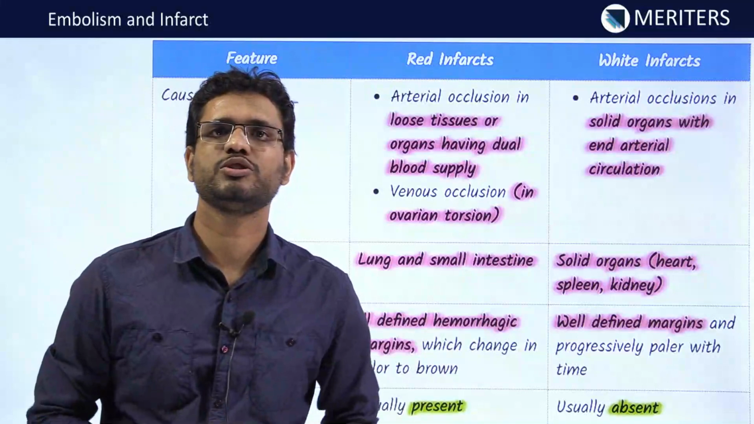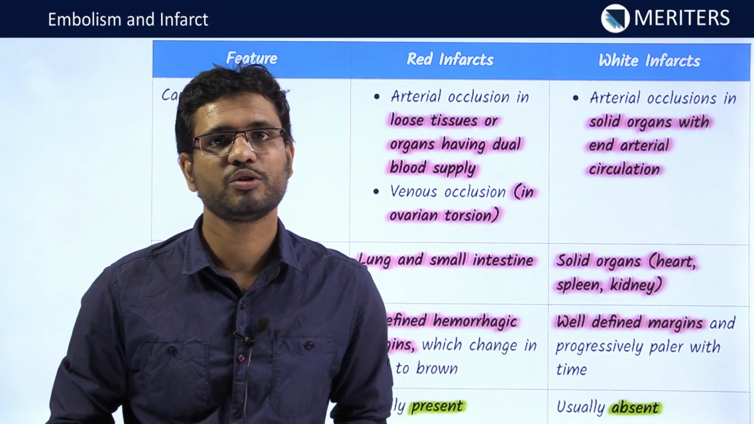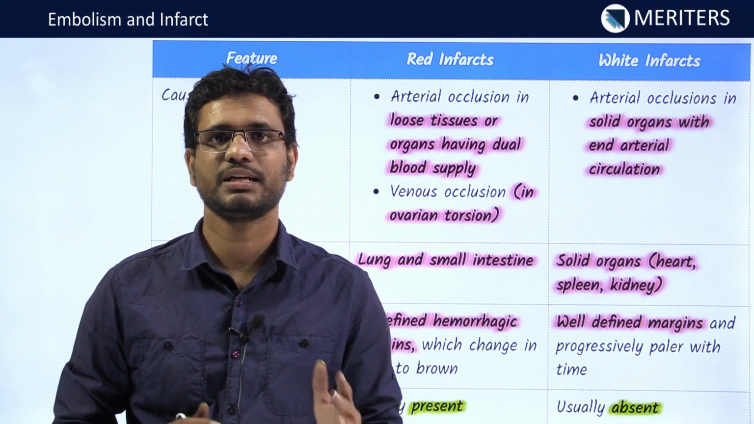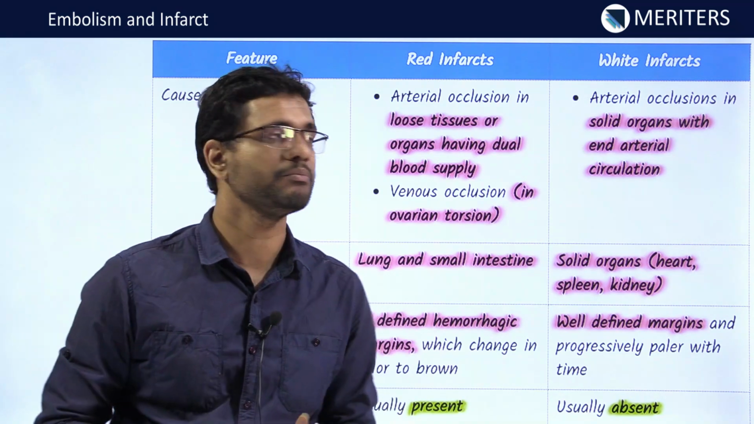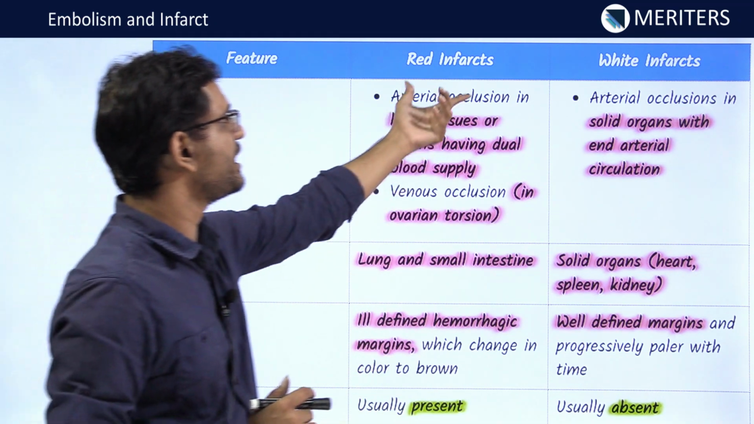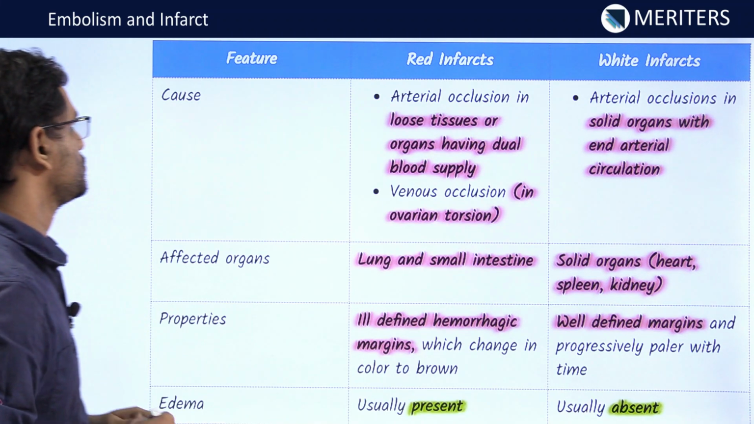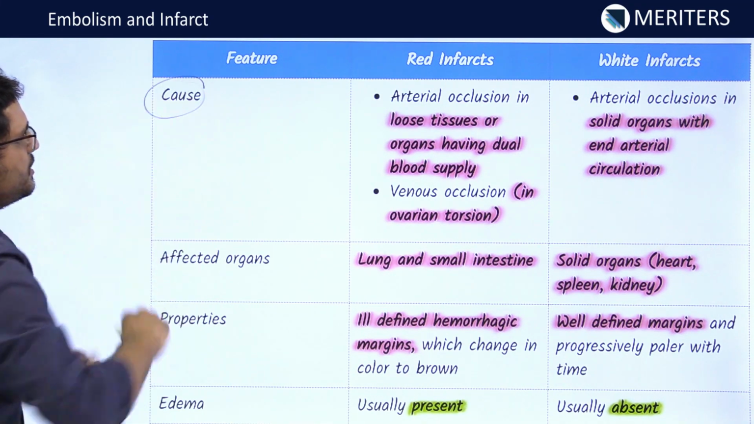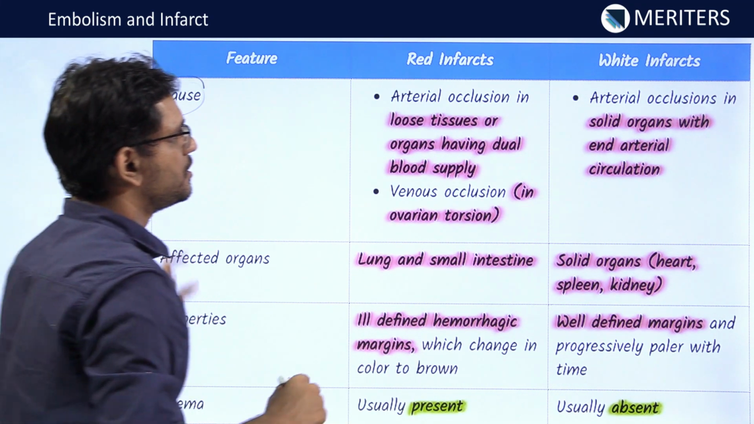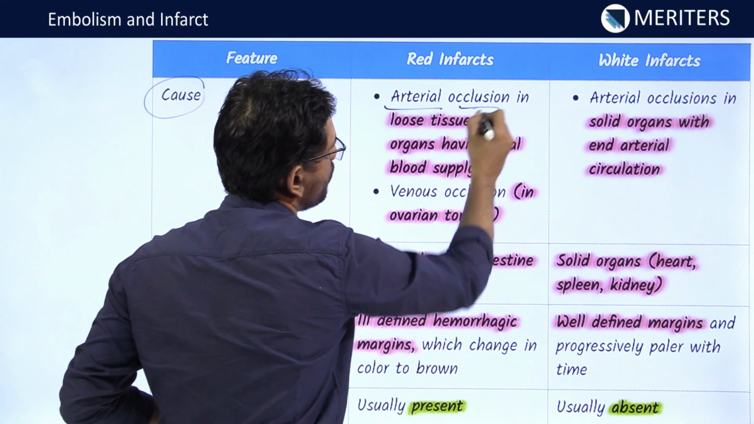Now the most important portion of this video, and this is very important from your exam point of view because they ask at least one question in every exam. So the basic difference between the red infarct and the white infarct. First we'll see the features here. The cause of the red infarct is the arterial occlusion.